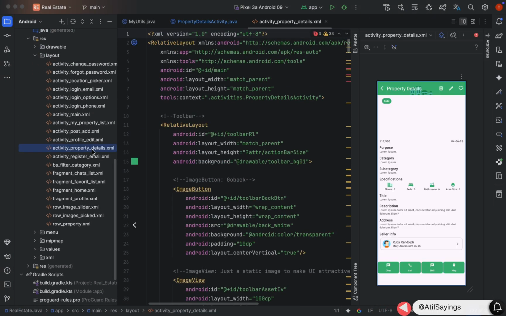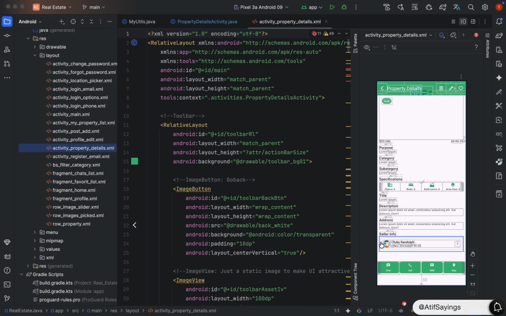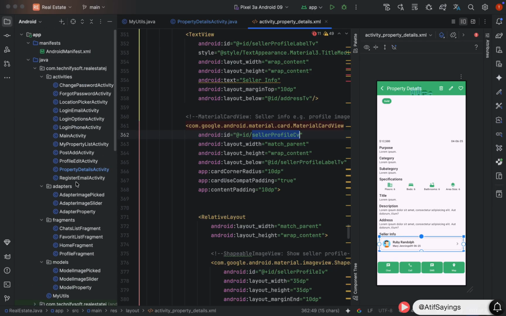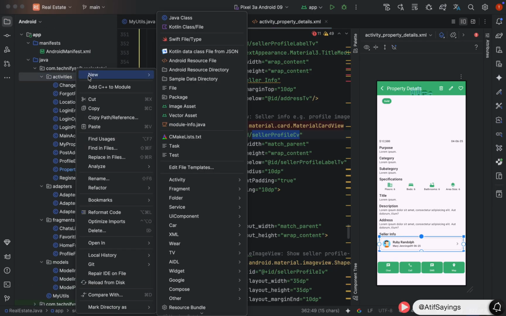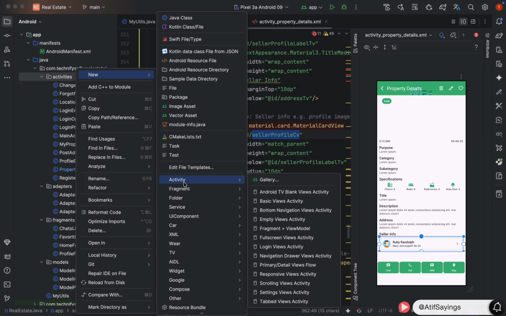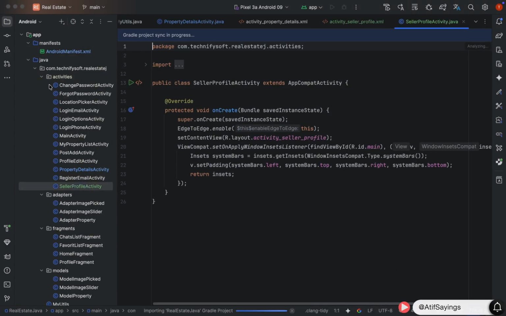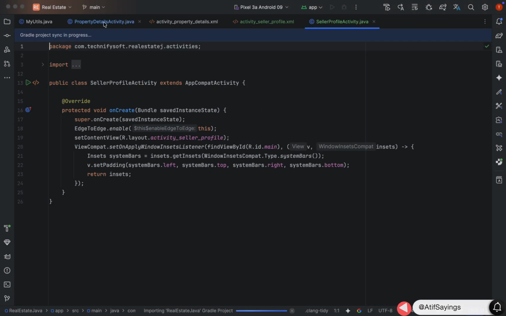Open the activity profile details.xml card. There is a card with the ID seller profile CV. Now we will create an activity. Right click on activities package, click new, click activity, select empty views activity. Type the name of the activity that will be seller profile activity and click finish. So far we have created the activity. Now we need to start it.